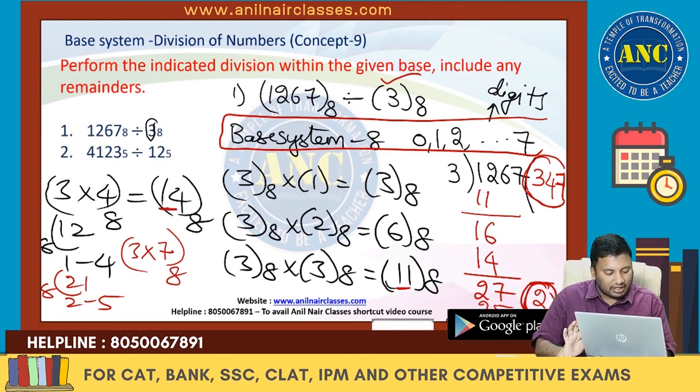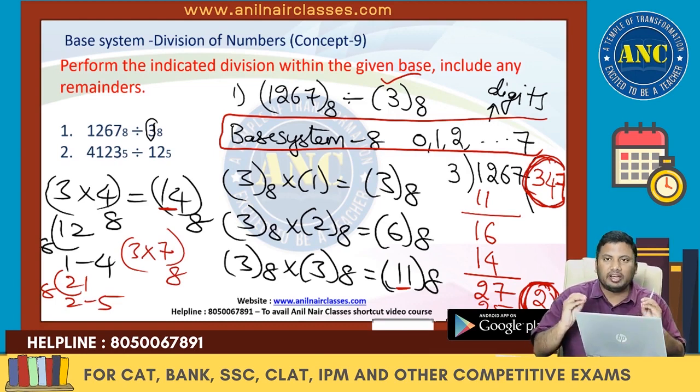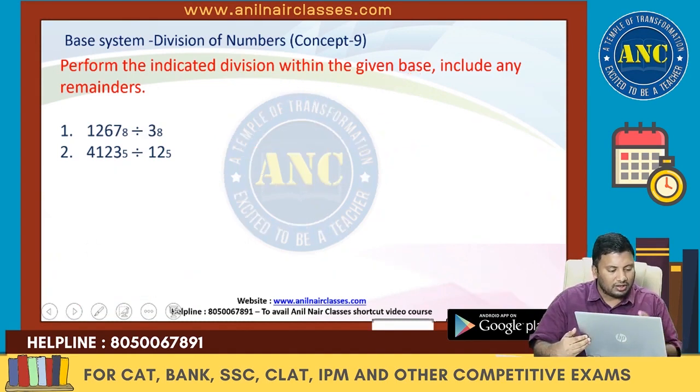Remaining is 2 7. How many times will 3 go to get closer to 2 7? 3 sevens are 21, which in base system 8 is 2 5. So the quotient is 3 4 7 and the remainder is 2. The idea is clear, right? That is how to divide two numbers in a non-decimal system. Now one more example which I will solve so that it will be clear.